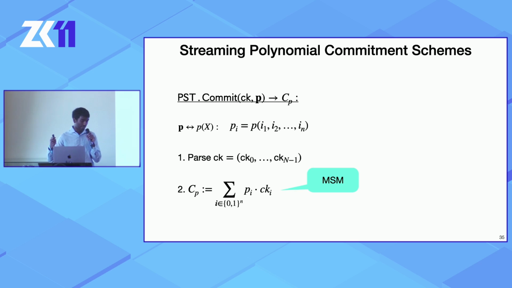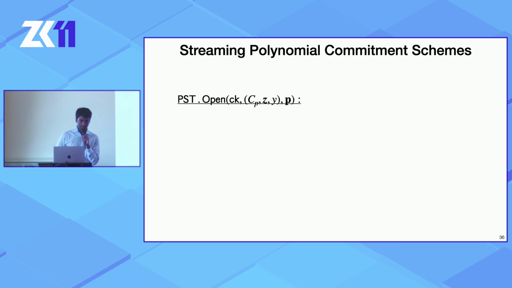Perhaps if I finish early, I can come back and cycle through those slides, but this can be done with just read streams, where you can think of having a read stream for CK up here and the read stream for P, and then the prover cycles through the entire thing, reading one from each at a time, and adds the product to a running sum. And you have the commitment at the end of the whole thing.